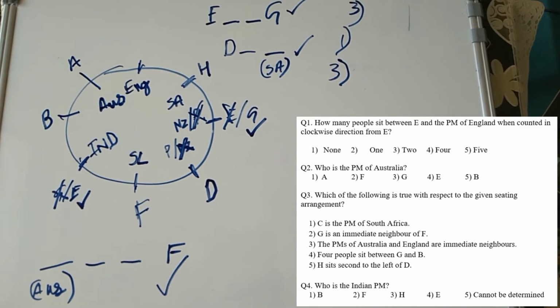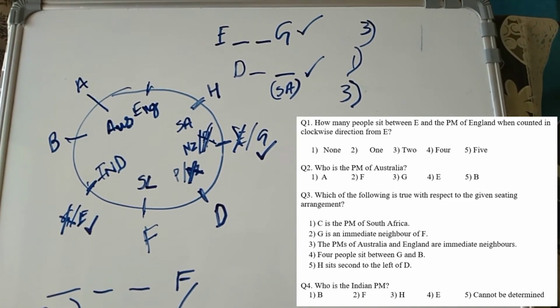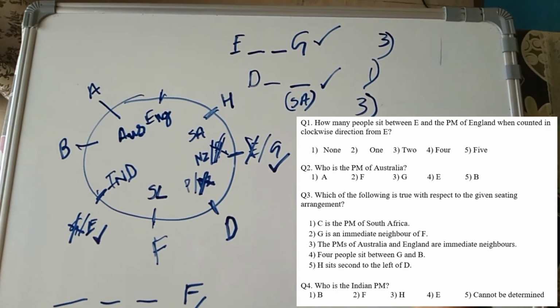Who is the Indian PM? Okay, so the Indian PM is E. So the fourth option.